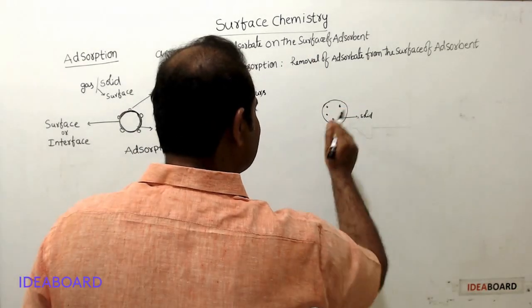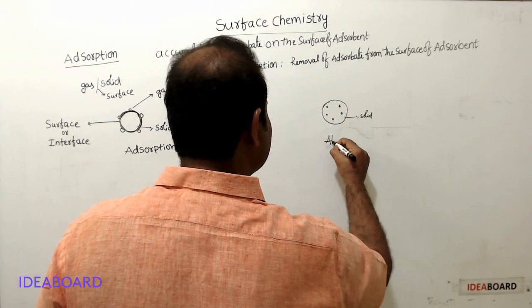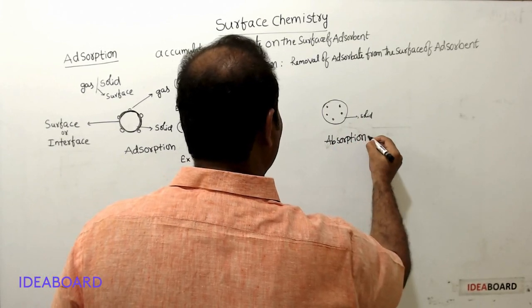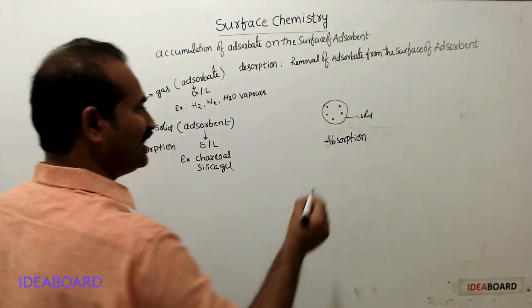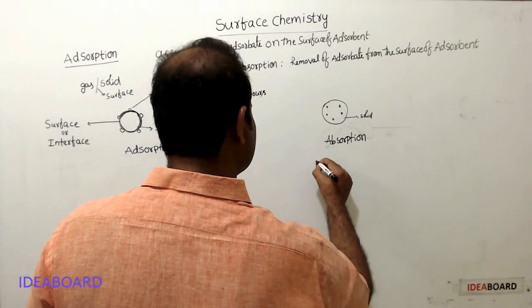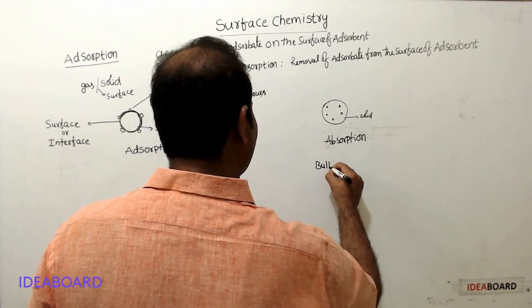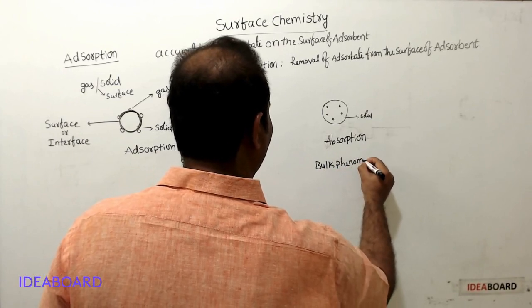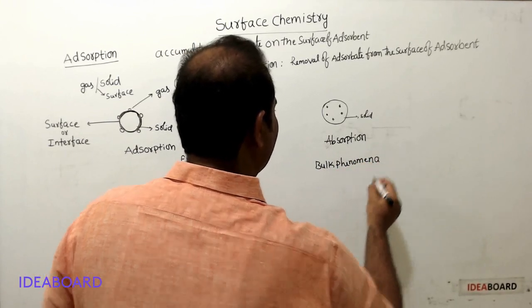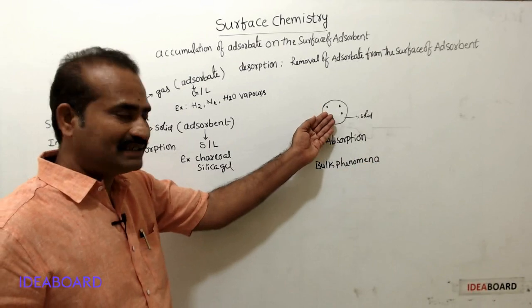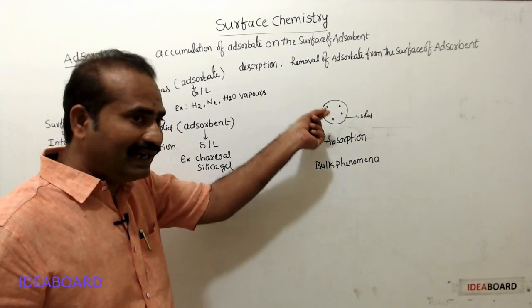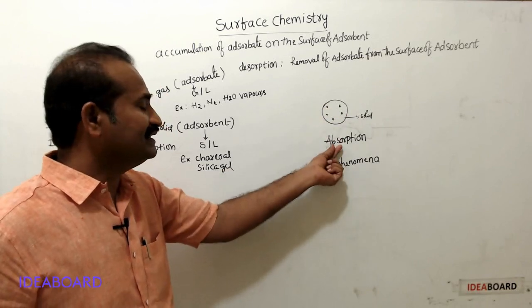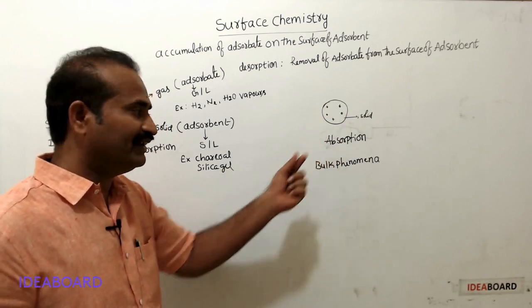Hence, this absorption process is known as bulk phenomena, because particles enter into the bulk and are uniformly distributed.